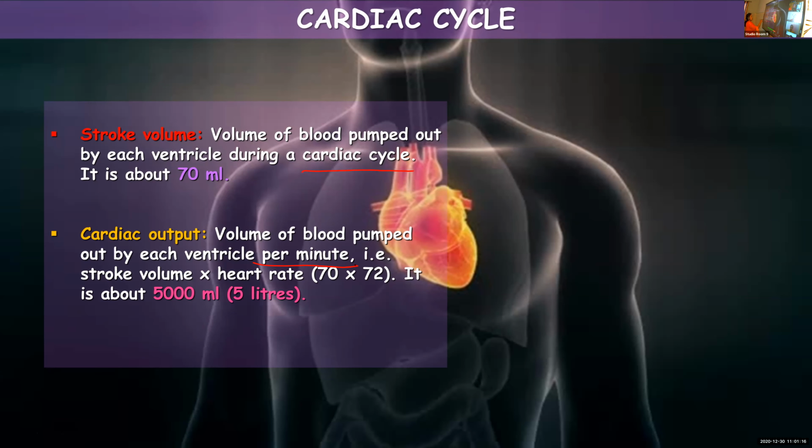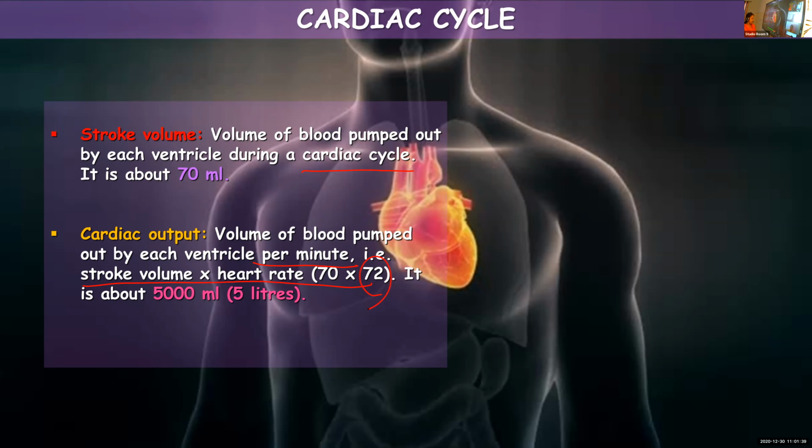That is stroke volume into heart rate. You know that one heartbeat is equal to one cardiac cycle, and on an average it is 72 times per minute. So 70 into 72, where 70 is the stroke volume and 72 is the heart rate. Even though it ranges between 70 to 75, on an average it is 72.